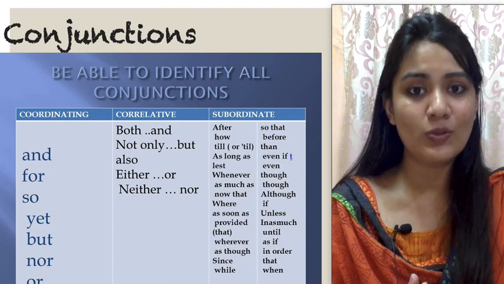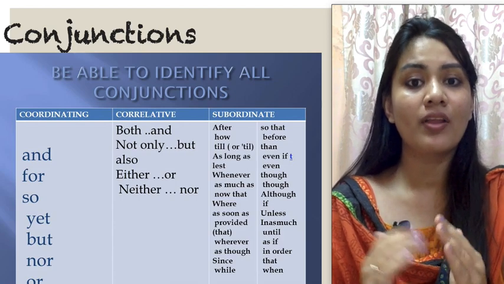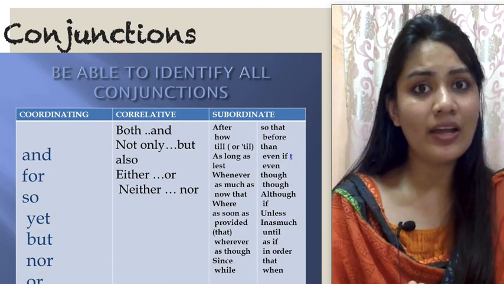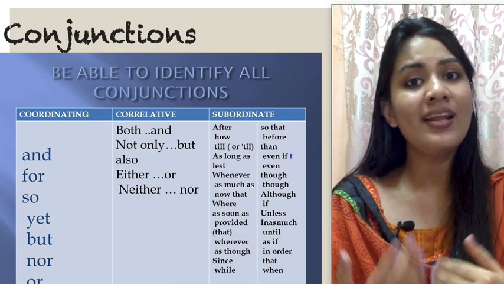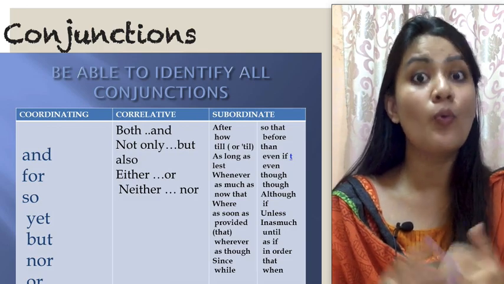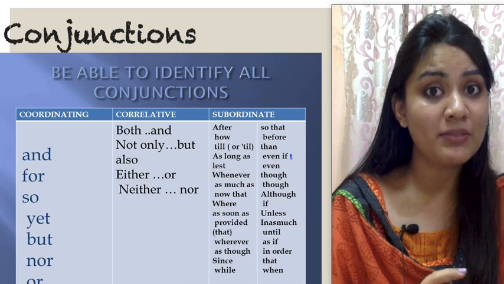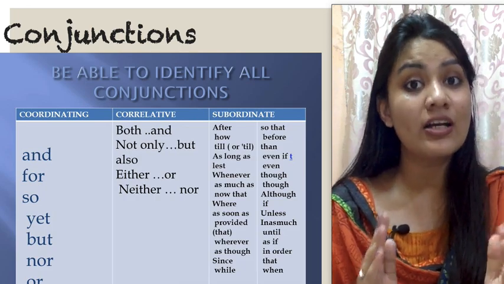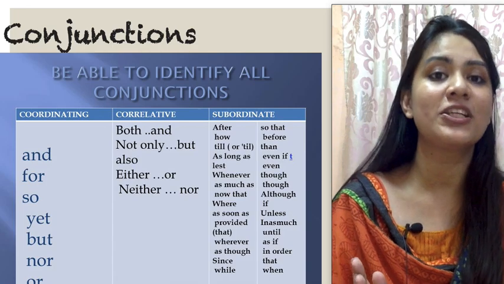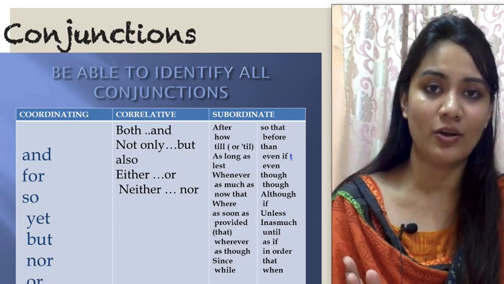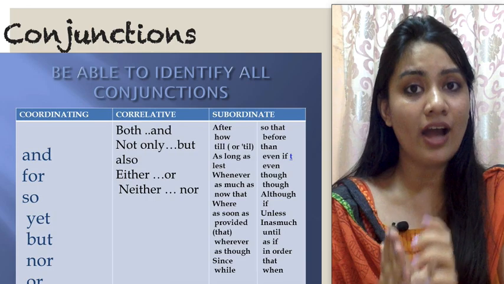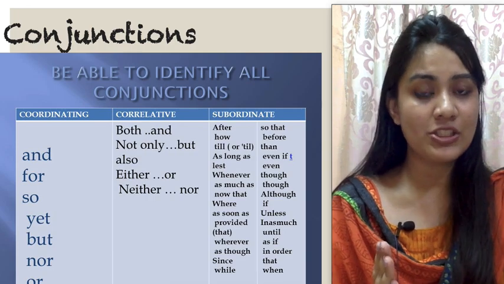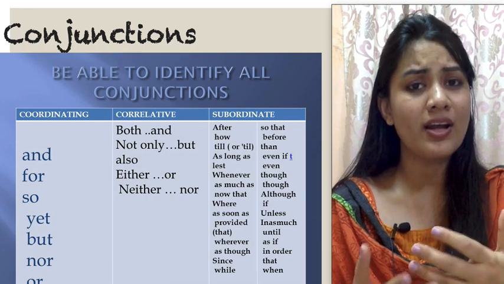Now let's come to subordinating conjunctions. After. After I go to school, I will meet my friends. Only after I go to school I'll meet my friends. So after I go to school here is a dependent clause. I will meet my friends is an independent clause, right? So after shows the relationship, or it tells you more other than joining.